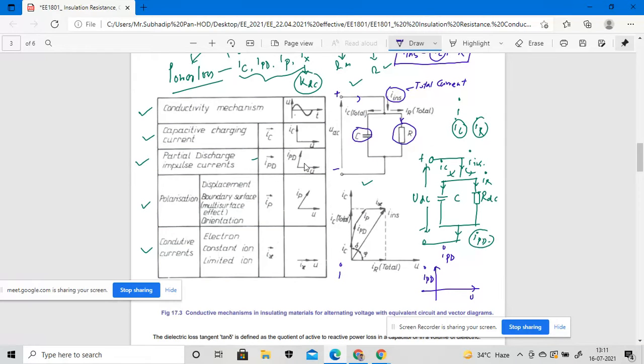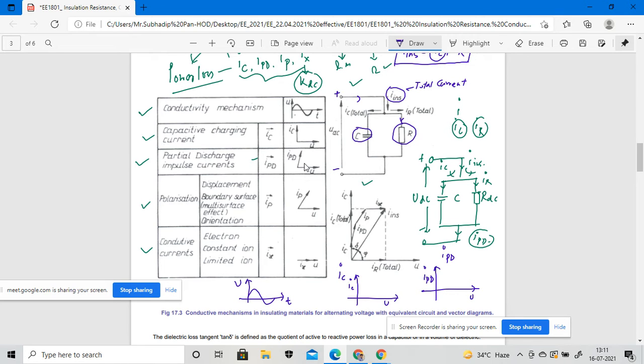And in case of I of C, my vector representation should be like this. Here we are putting I of C, and here we are putting the applied voltage, that means the terminal voltage that we are applying. As we are considering the current, the sinusoidal current profile will be taken into consideration. So that will be my conductivity mechanism. Over here we are considering the applied voltage, and on this axis at a particular time duration, the sinusoidal current profile will be considered as the conductivity mechanism, right?